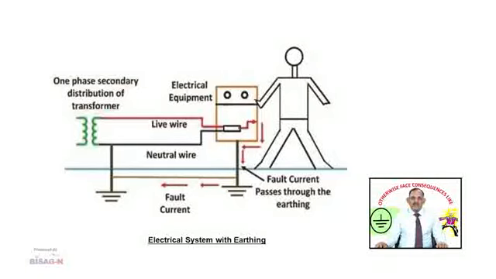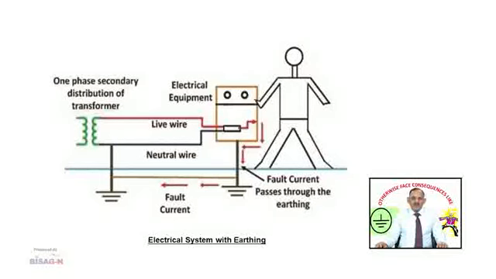In this situation, if any human being or living being comes in contact with the faulty equipment, then also the fault current will not change its path, meaning fault current will flow through the equipment body, local earth and neutral earthing. So, the man will not get the shock or be electrocuted. Thus, we have seen that earthing is very essential in the electrical system.